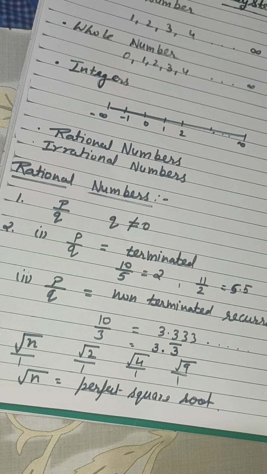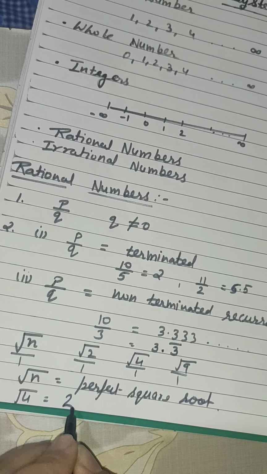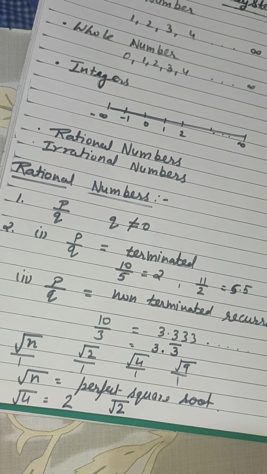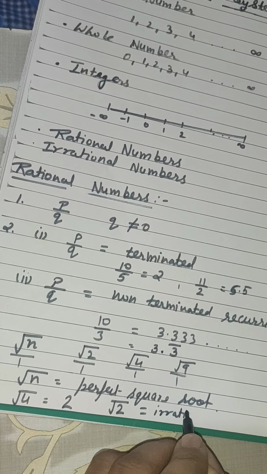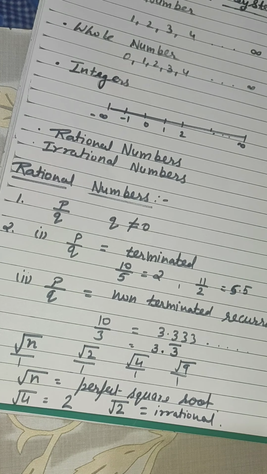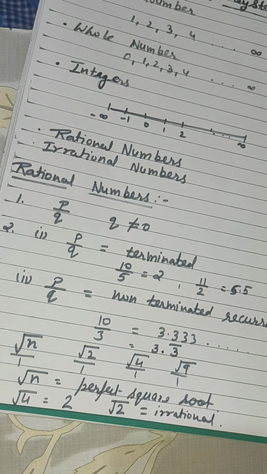For example, root 4 has the perfect square root 2, so it is rational. Root 2 is not giving you a perfect square root, that's why it is irrational. So these are the conditions and properties of rational or irrational numbers. If these properties are not fulfilled, then that would be an irrational number.